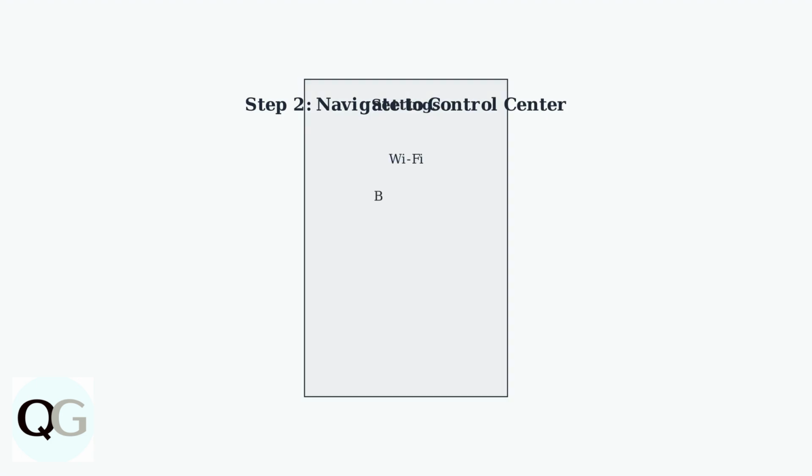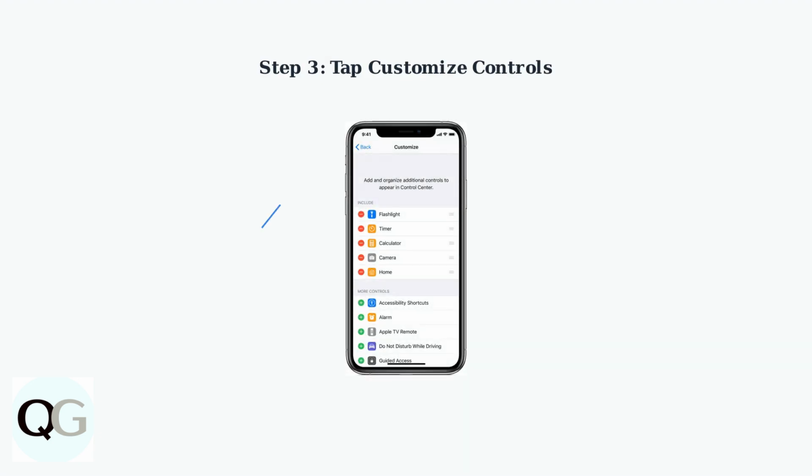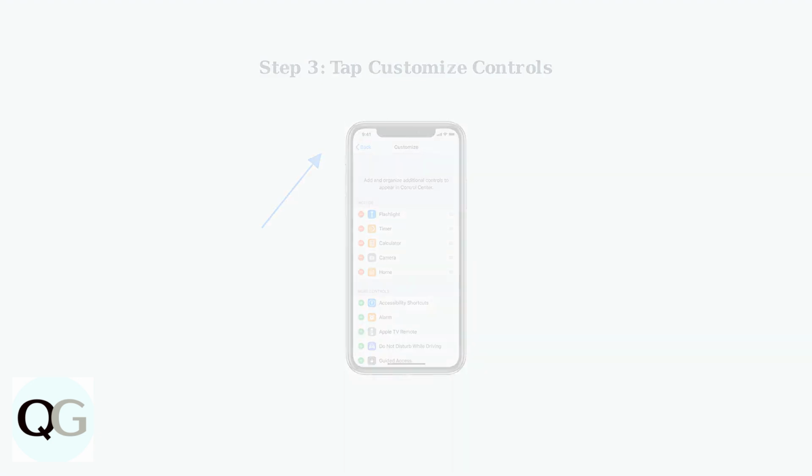Look for the gear icon on your home screen. In Settings, scroll down and tap on Control Center. This section manages all the controls that appear when you swipe down from the top right corner of your screen. Next, tap on Customize Controls. This is where you can add, remove, and rearrange all the controls that appear in your Control Center.